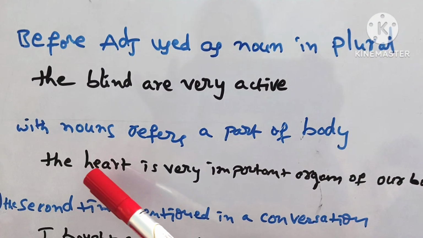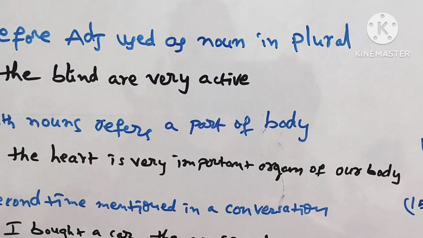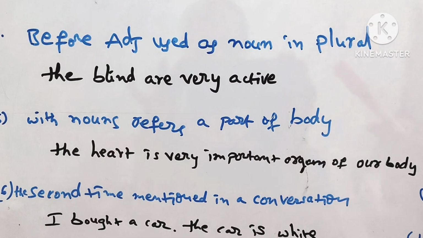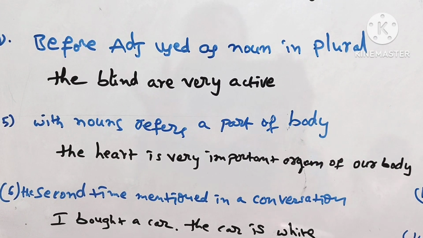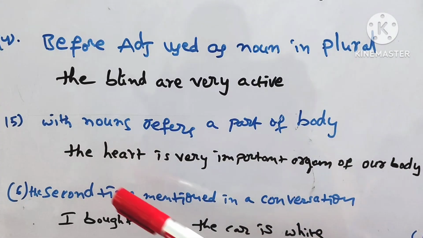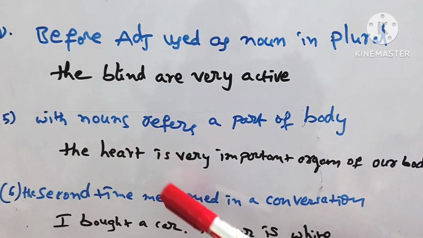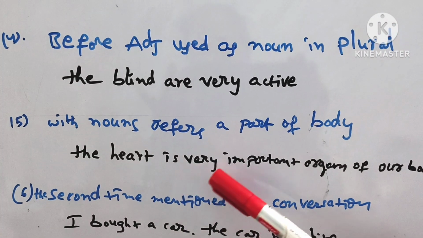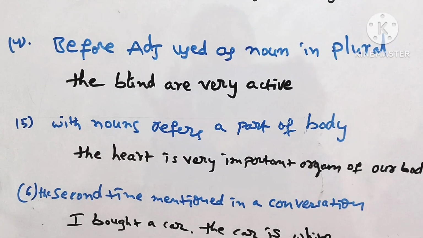And next, with nouns that refer to a part of the body. Before any part of the body, we use the definite article the. The heart is a very important organ of our body.